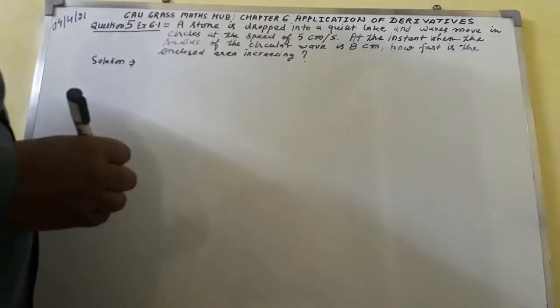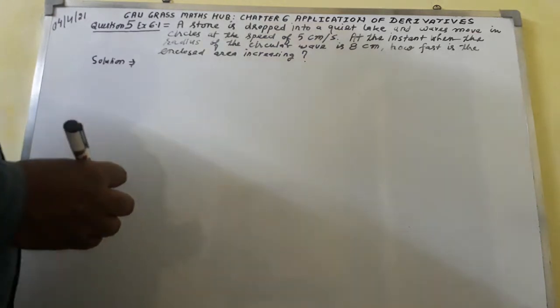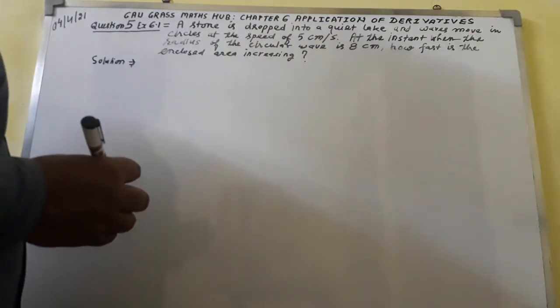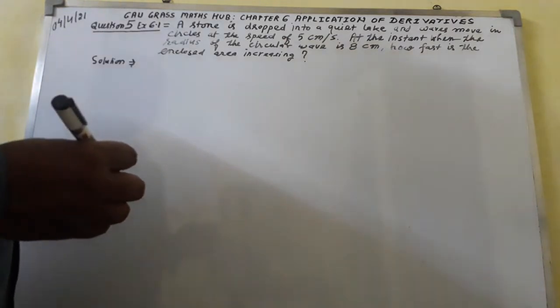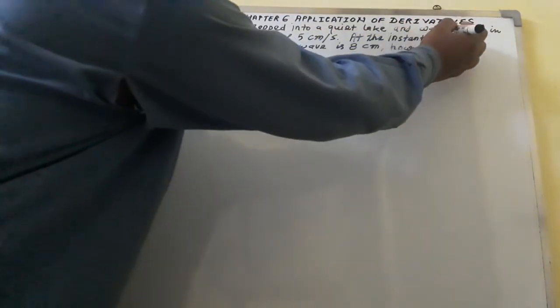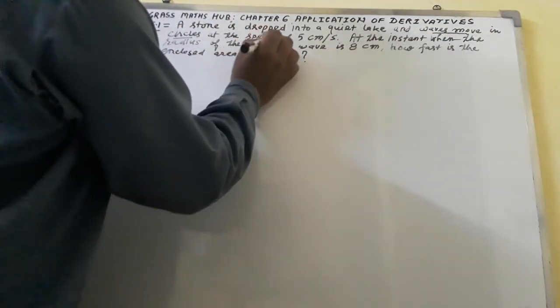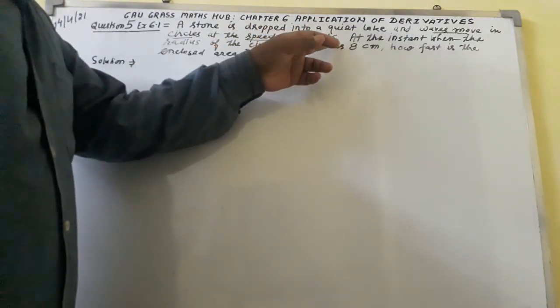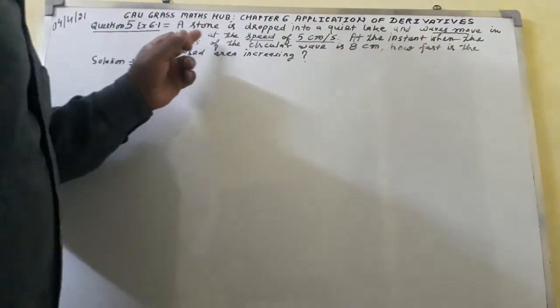First of all, mark the key points in the given question with the help of a pencil. A stone is dropped into a quiet lake. Waves move in circles at the speed of 5 centimeters per second.